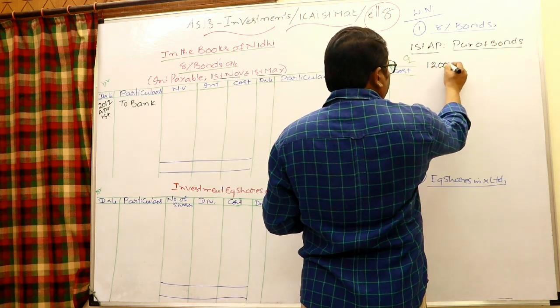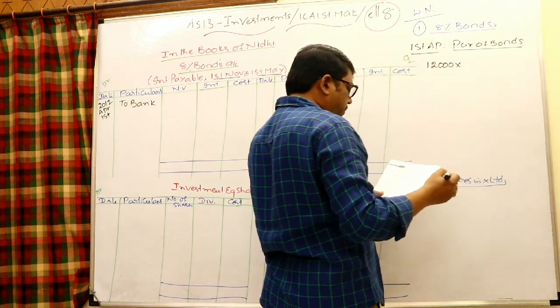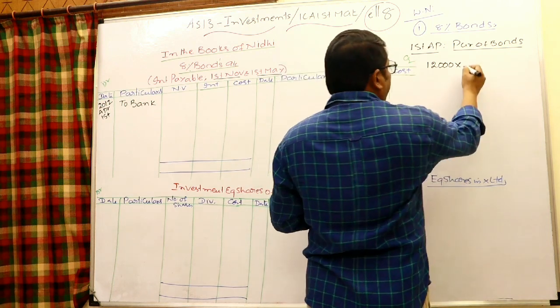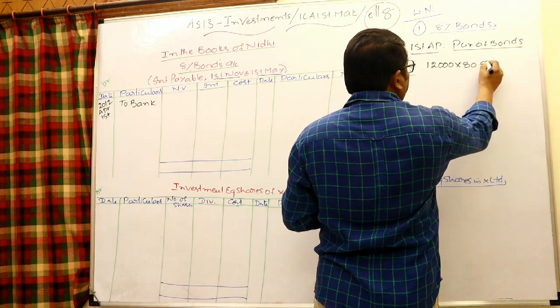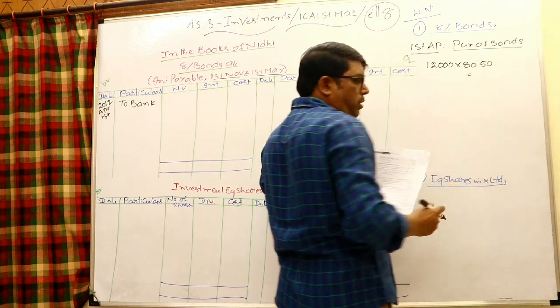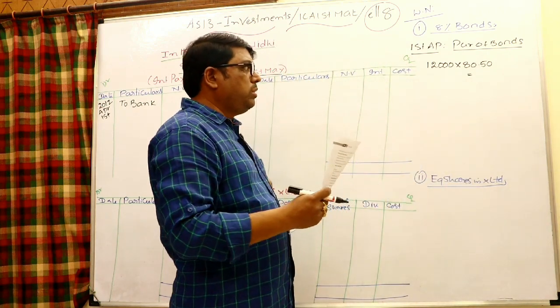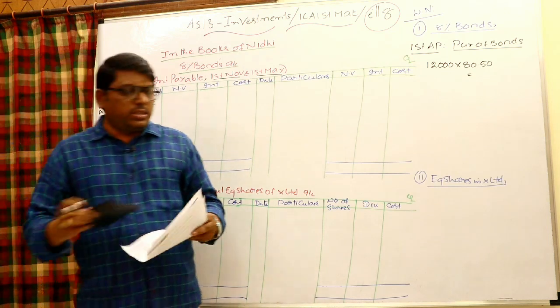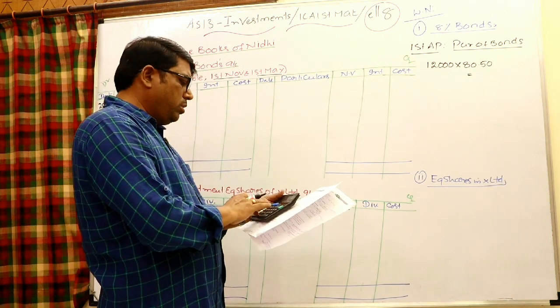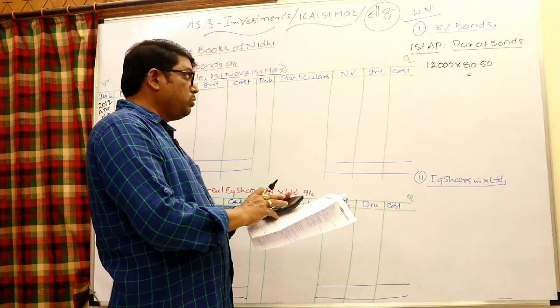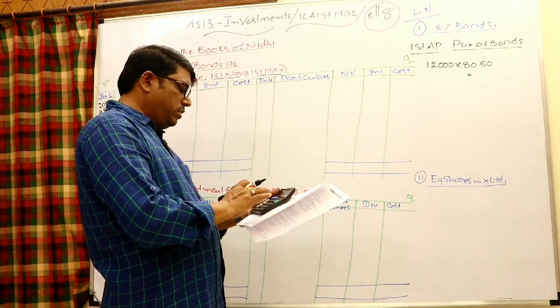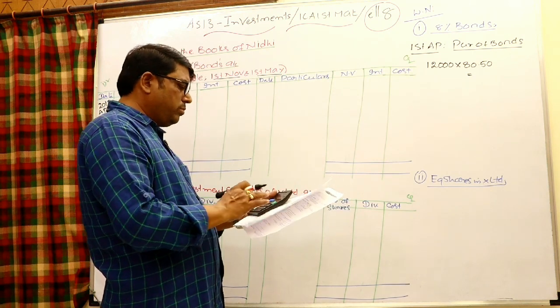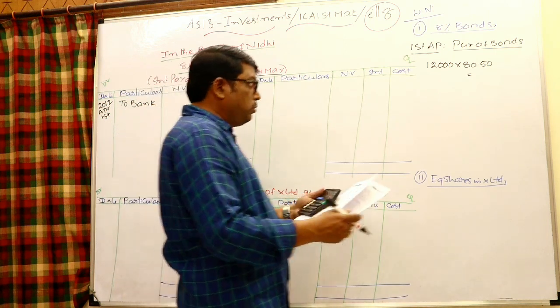Multiply 12,000 debentures by 80.50. Check how much amount it is: 12,000 into 80.50 is 9,66,000.